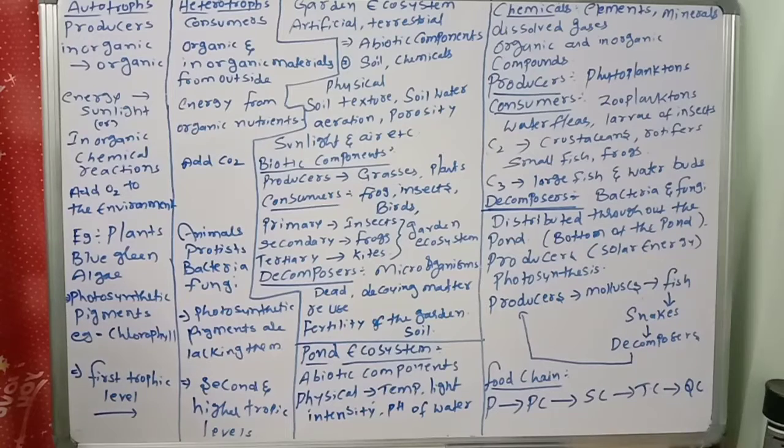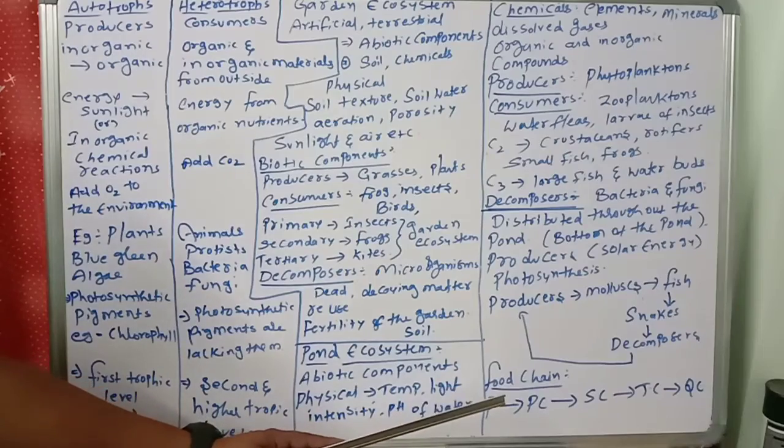So like this, the garden ecosystem is an artificial ecosystem, and the pond ecosystem is a natural ecosystem; these are examples. The next important concept is the food chain and food webs. Food acts as a fuel to provide energy to do work. This is true for all living organisms.